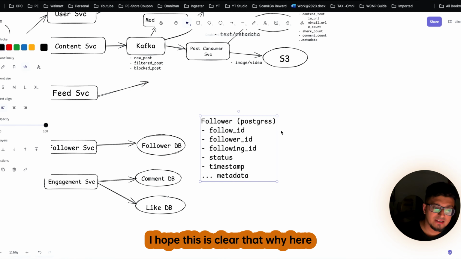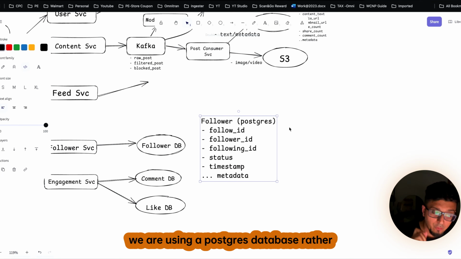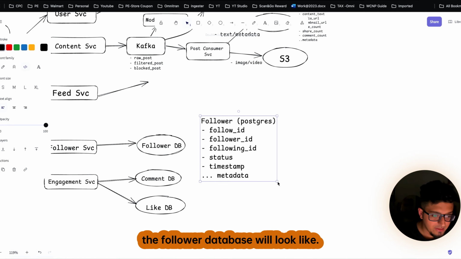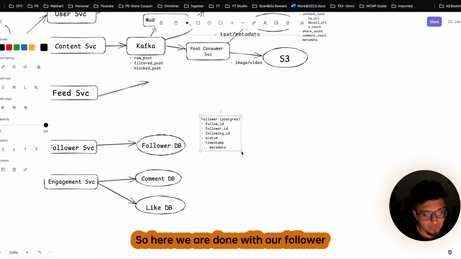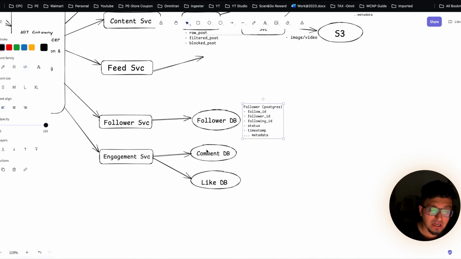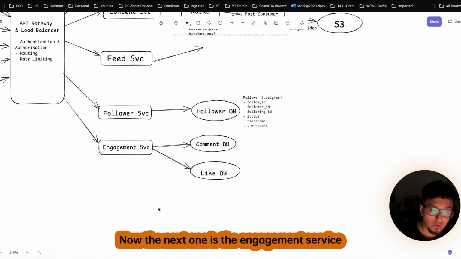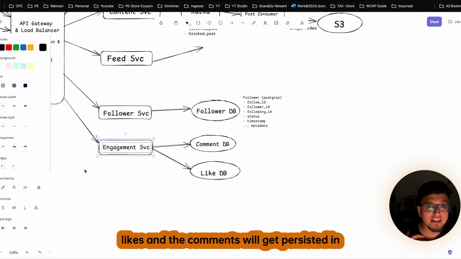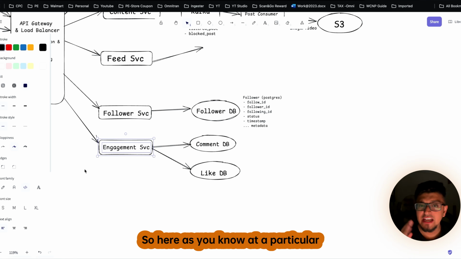I hope this is clear why here we are using a Postgres database rather than a graph DB. So this is how the schema structure of the follower database will look like. So here we are done with our follower service. Now the next one is the engagement service, with the help of which all the likes and the comments will get persisted in our backend.